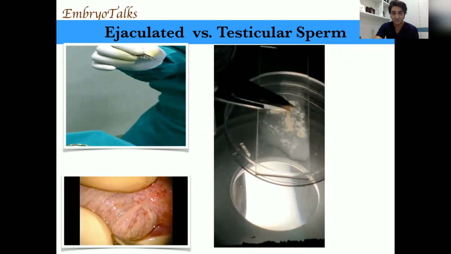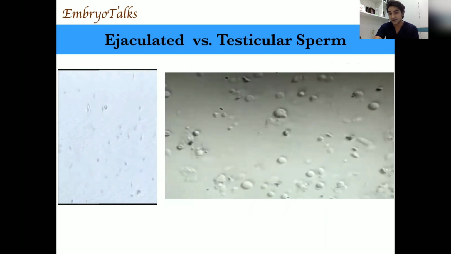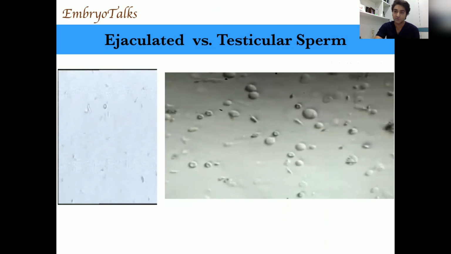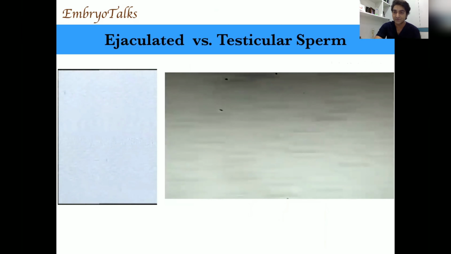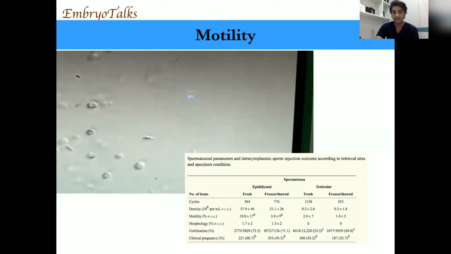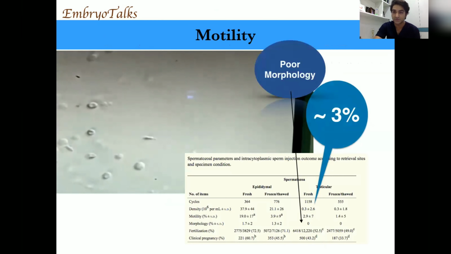So once we compare the ejaculate versus testicular sperm, see, ejaculate sperm has better motility, morphology, and is easy to choose for IVF or ICSI. But on the other hand, testicular sperm have really poor morphology and poor motility. Sometimes it takes 3 to 4 hours to find enough sperm for ICSI. And it has been shown by studies that the motility in testicular sperm is around 3% and it has 0% morphology.